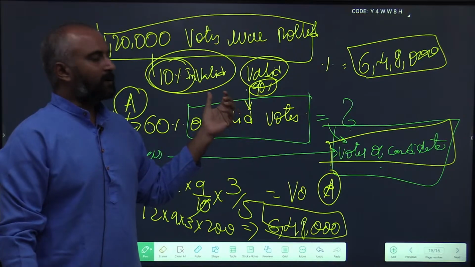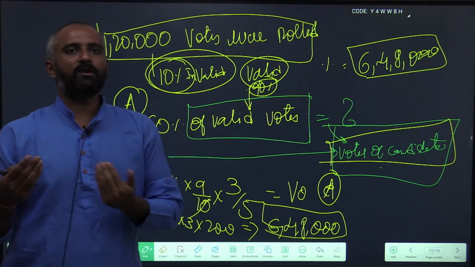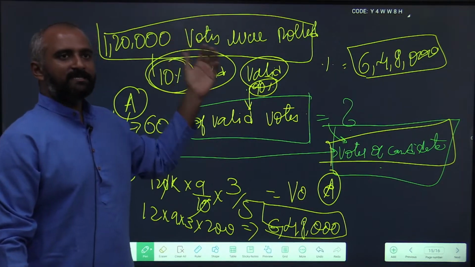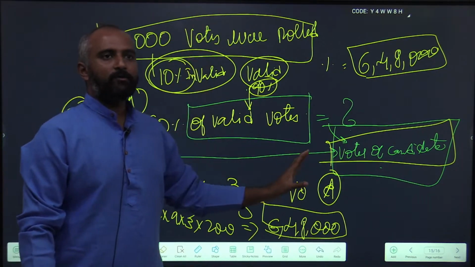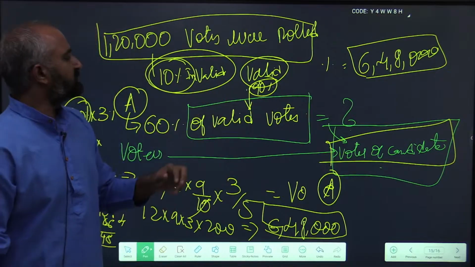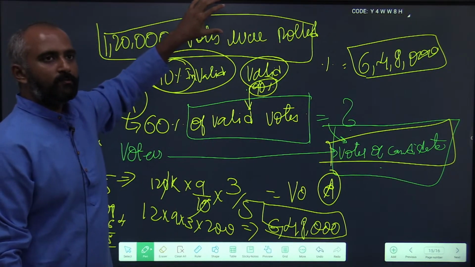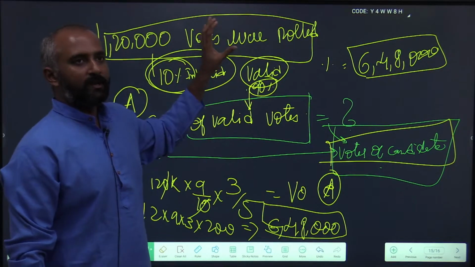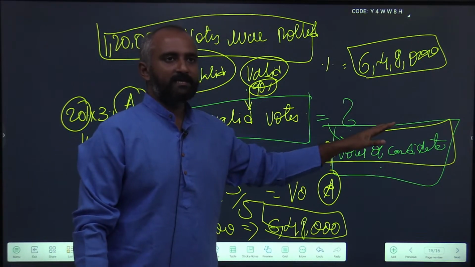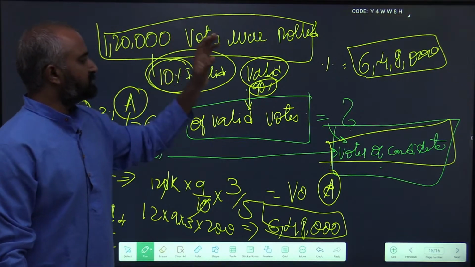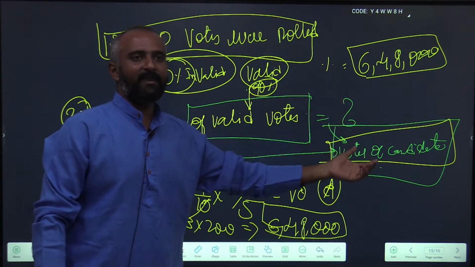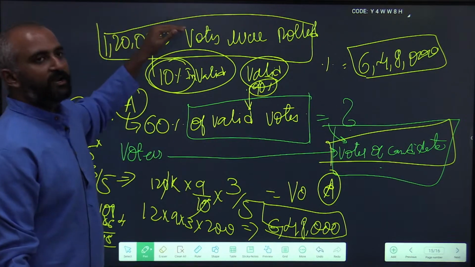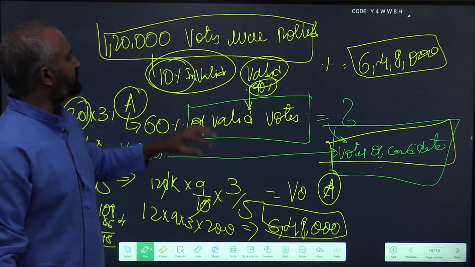How does somebody increase this complexity? Keep more conversions. So all election based problems are based on this format only. You keep those observations in mind. I need to reach from the information that is given to me to the question that is being asked. Many times the question being asked will be a value, sometimes it might be a percentage too. And you need to approach sequentially.